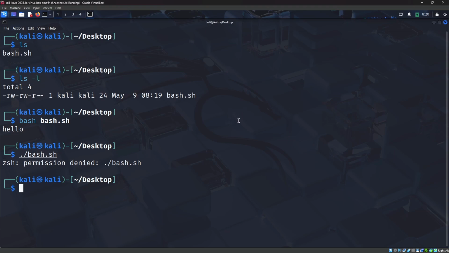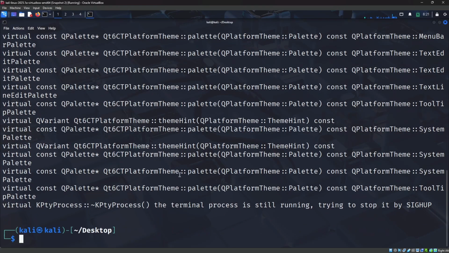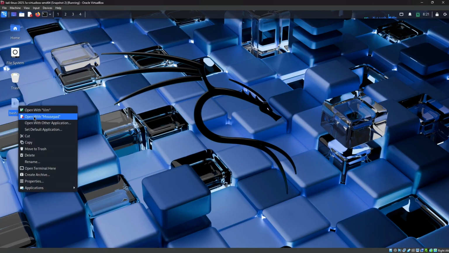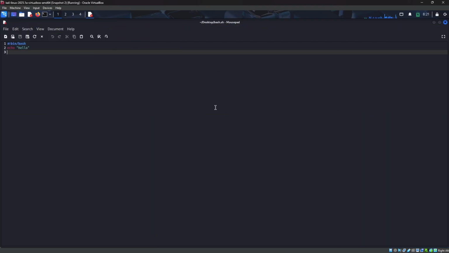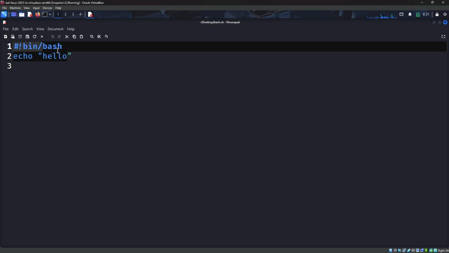Because we are pen testers, ethical hackers, we need to remember these important concepts. Then this is just a basic script. Let me open bash.sh. I don't like Vim, so I'm closing all and opening this in Mousepad. This is what I like. In Mousepad, if we just put echo hello, it will print that, right?